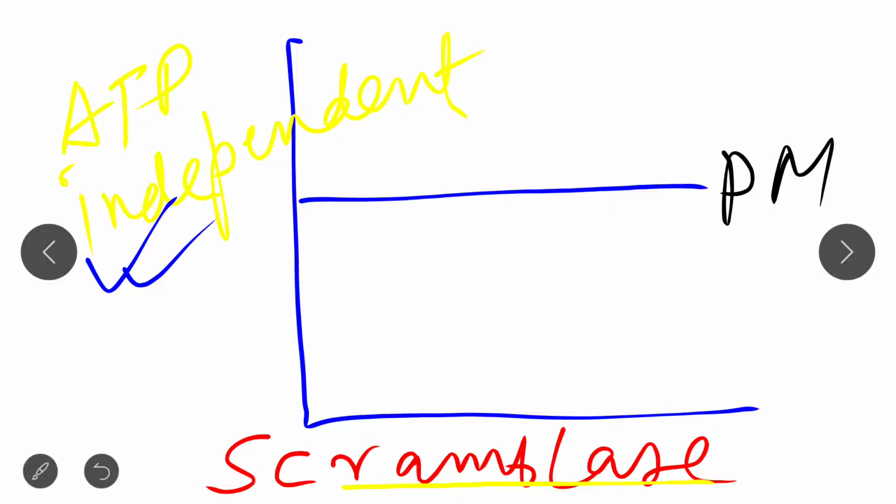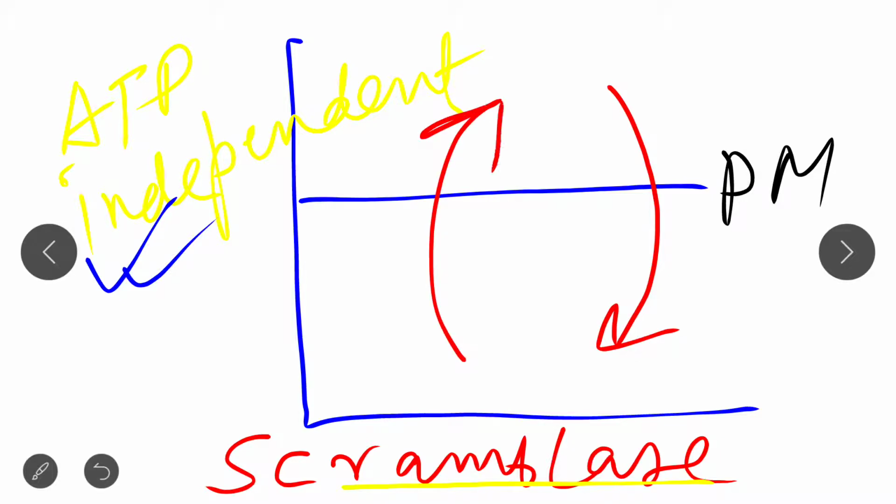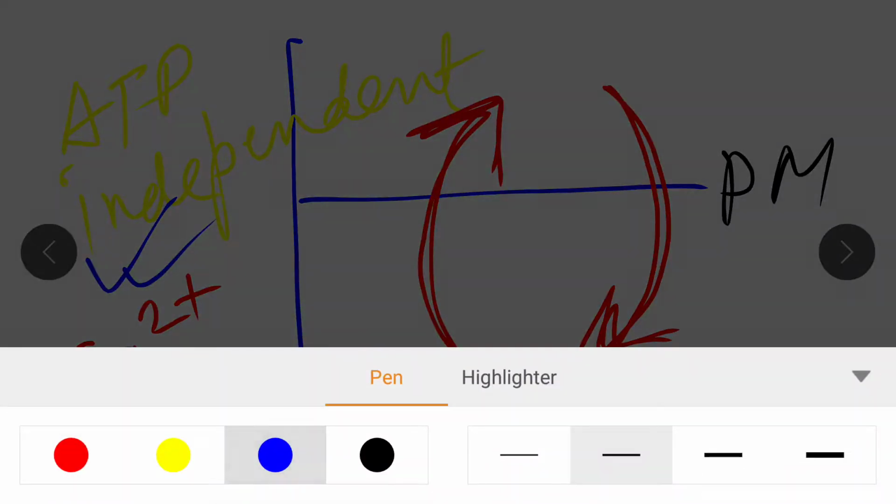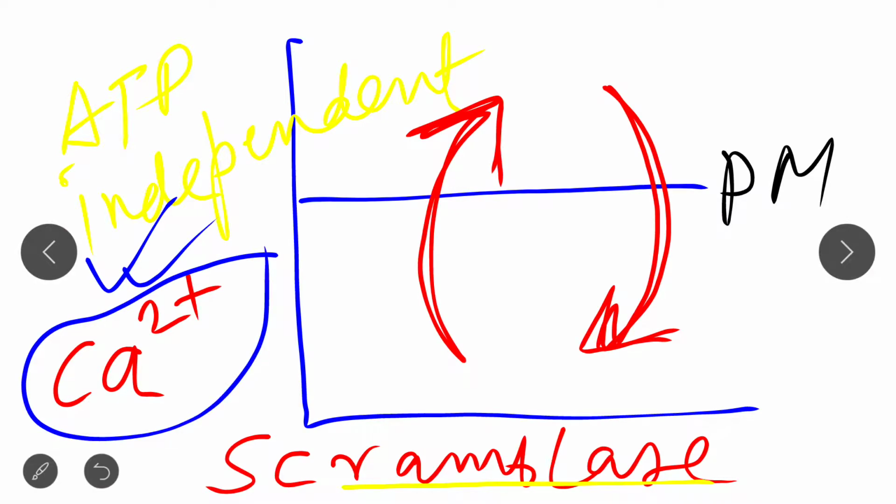Next, as I already mentioned, floppase transfers lipids from cytosol to the extracellular part, and flippase transfers from the extracellular to the cytosolic part. But in case of scramblase, it basically maintains the lipid bilayer on both sides. That's why you see this type of diagram in case of scramblase. It maintains the bilayer from extracellular to cytosol as well as from cytosol to extracellular. Clear? And the third important point is that scramblase is calcium dependent. So these are the three most important points about scramblase.